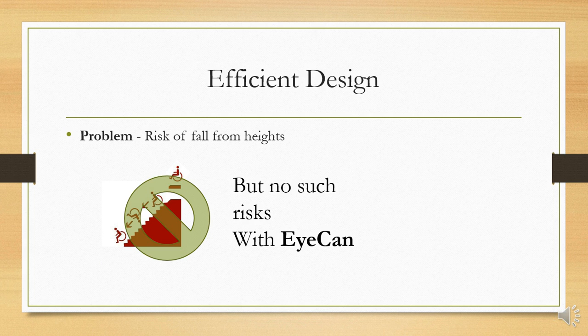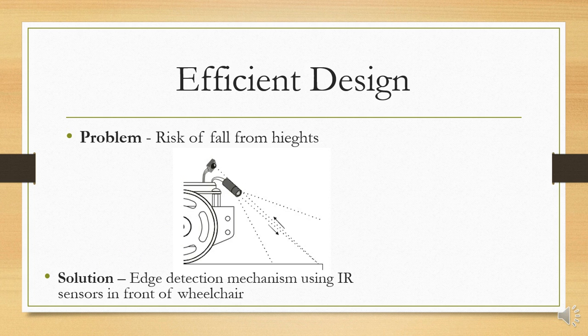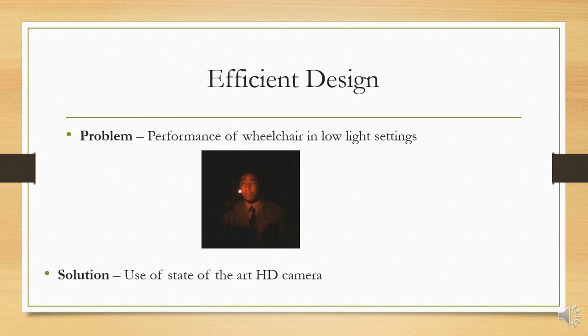For example, if the person is in front of a flight of stairs, we used an IR sensor in the front part for edge detection. If there is an edge, the IR sensor will give the output of 1, and when the output is 1, we coded it in such a way that any movement of the wheelchair stops at the very instant the IR sensor gives the output 1. So there is no fear or risk involved in using the EyeCan; the user can feel absolutely safe.